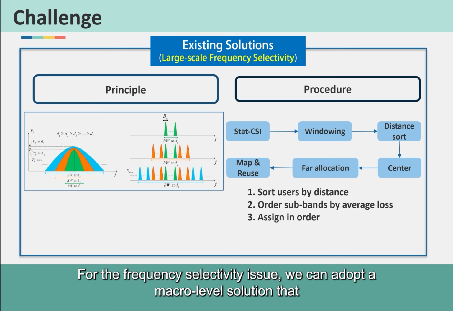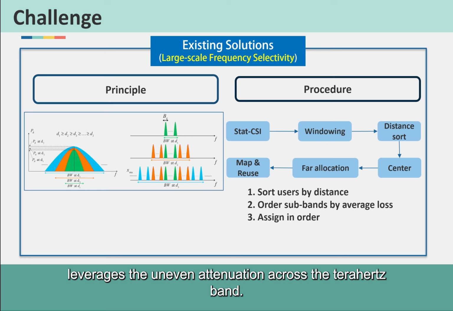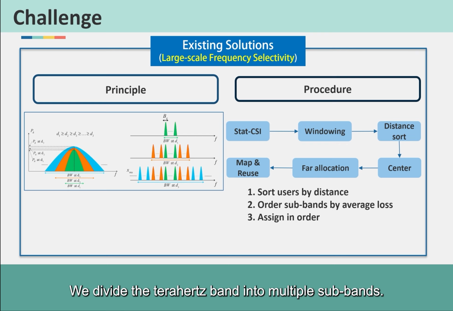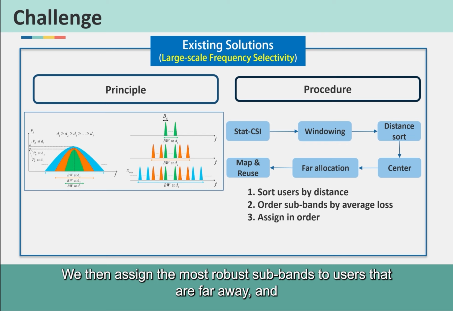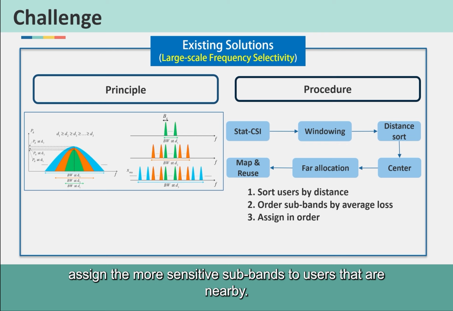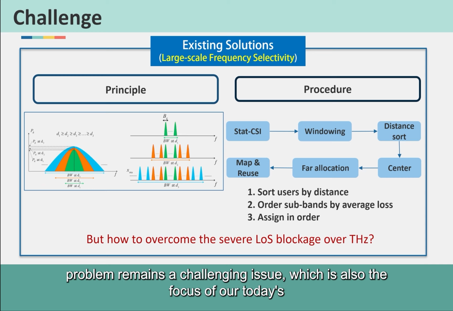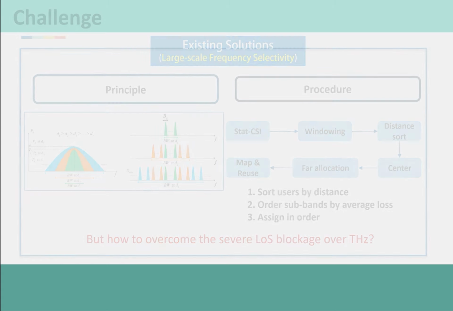For the frequency selectivity issue, we can adopt a macro-level solution that leverages the uneven attenuation across the terahertz band. The idea is to perform large-scale frequency allocation. We divide the terahertz band into multiple sub-bands. We then assign the most robust sub-bands to users that are far away, and assign the more sensitive sub-bands to users that are nearby. However, even with the above measures taken, the severe line-of-sight blockage problem remains a challenging issue, which is also the focus of our today's presentation.